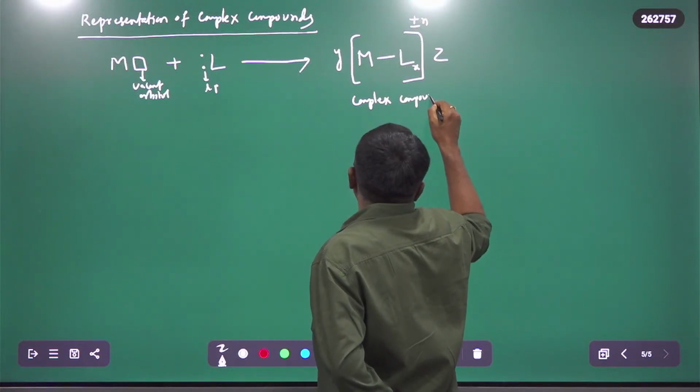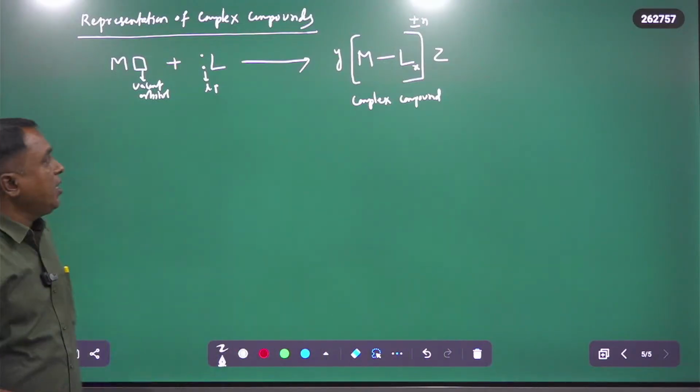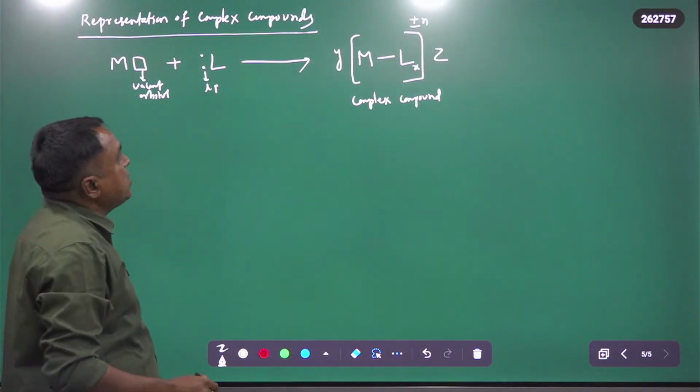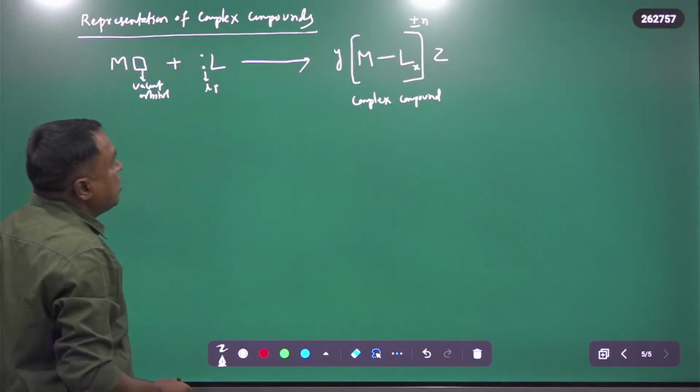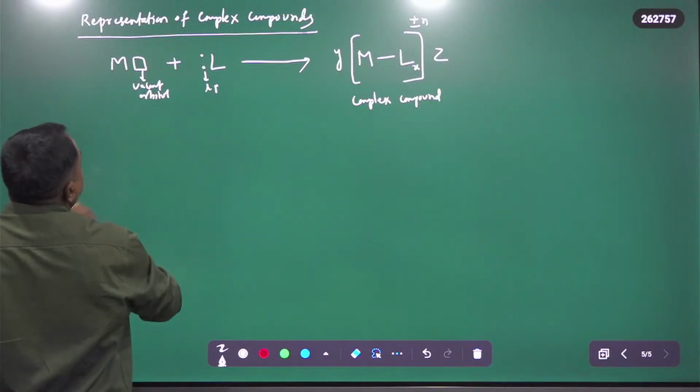Now this is one complex compound representation. So what is Y, what is M, what is L, what is X, what is Z, and what is plus or minus n?